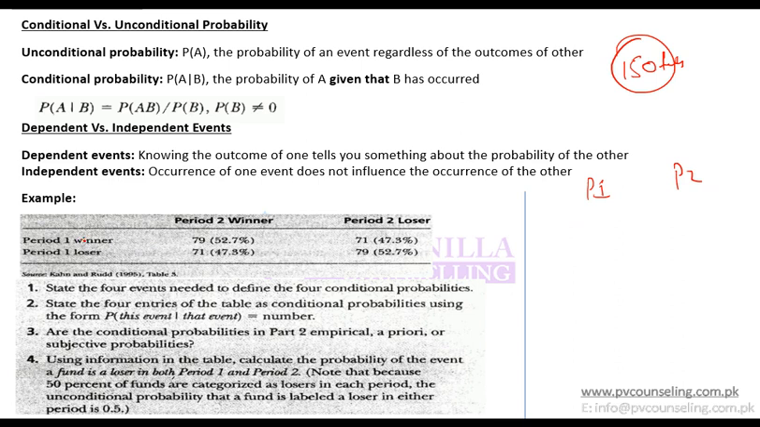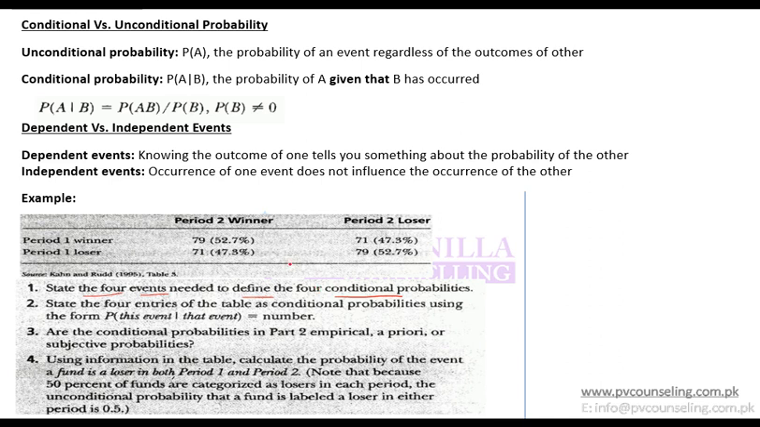So you are told that period 1 winner and period 2 winners were 79, and you are told that probability of a fund winning period 2 after period 1 is 52.7%. And similarly, period 1 winner and period 2 loser, and then period 1 loser, period 2 winner, period 1 loser, period 2 loser. So you have been given this data set. First question is, state the 4 events needed to define the 4 conditional probabilities.